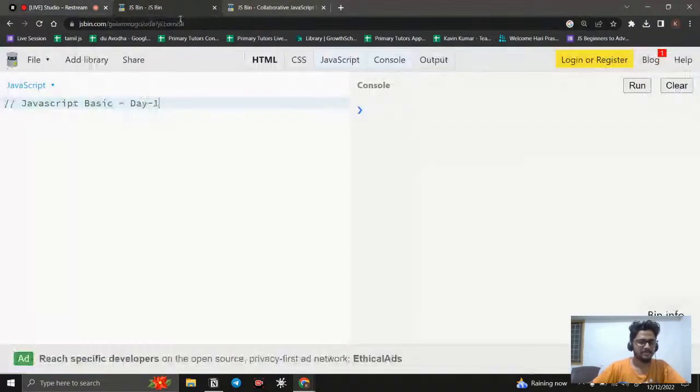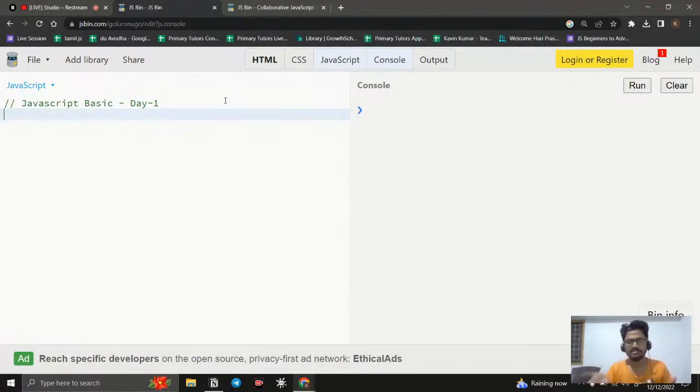Okay, so let us come to here. JSBin is an online code editor that I'm going to use now for teaching purposes. Okay, so this is very comfortable to teach, instead of going and writing code in Visual Studio Code, and I need to use the live server to execute the code and all, right? For teaching purposes, I'm using this, but you can use Visual Studio Code to practice. Okay, that is perfect.